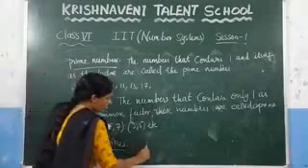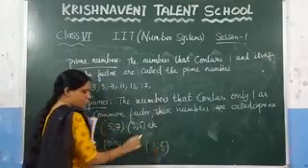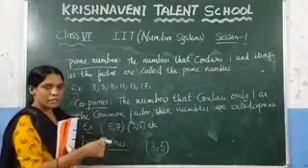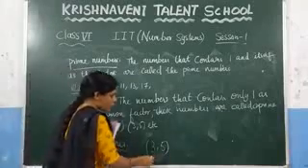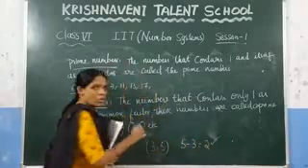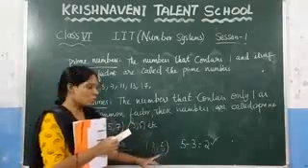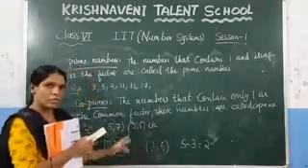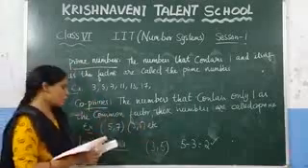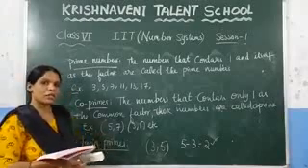Consider here 3 and 5. You know that 3 is a prime number and 5 is also a prime number. What are twin primes? Their difference must be equal to 2. Now consider the difference of 5 and 3. What is the value of 5 minus 3? Which is 2. So if you consider any two prime numbers whose difference is equal to 2, we call those twin primes. So we can say that 3 and 5 are twin primes.